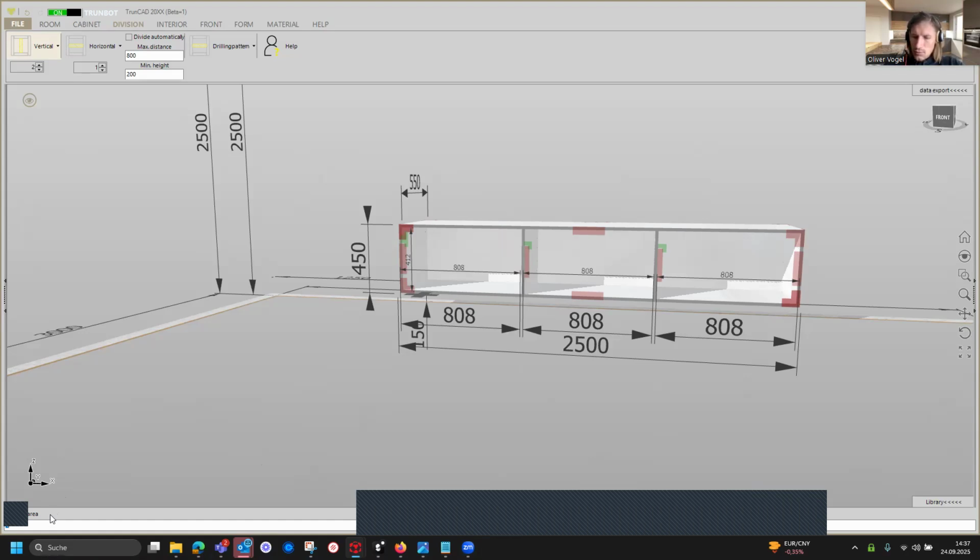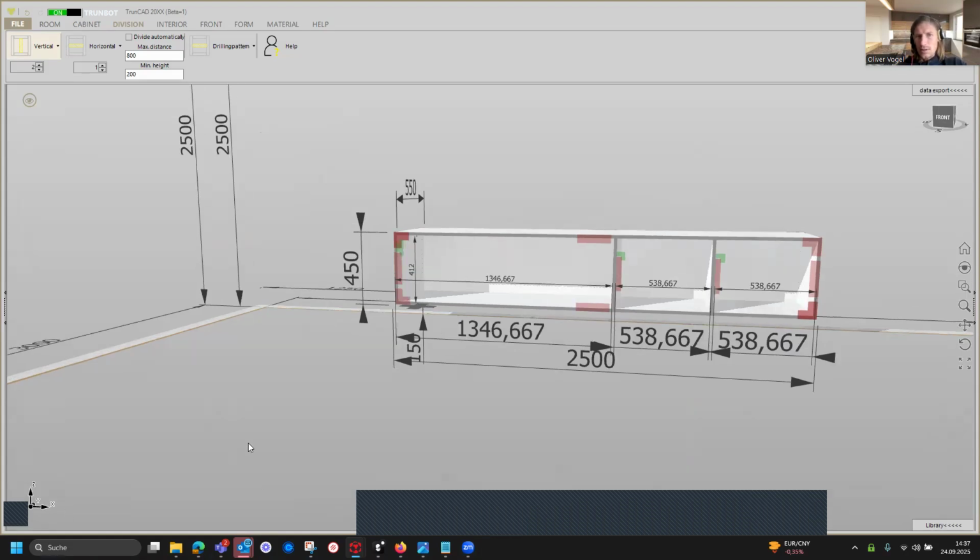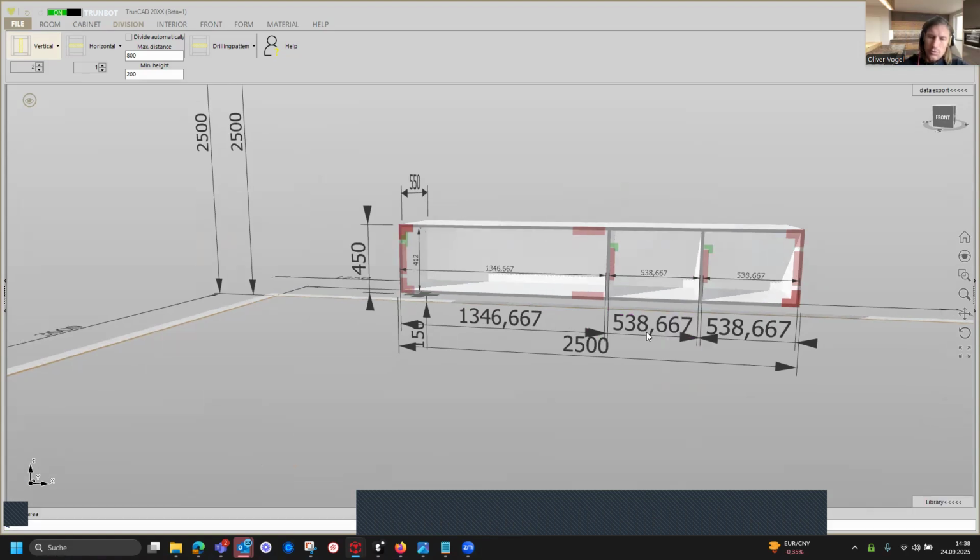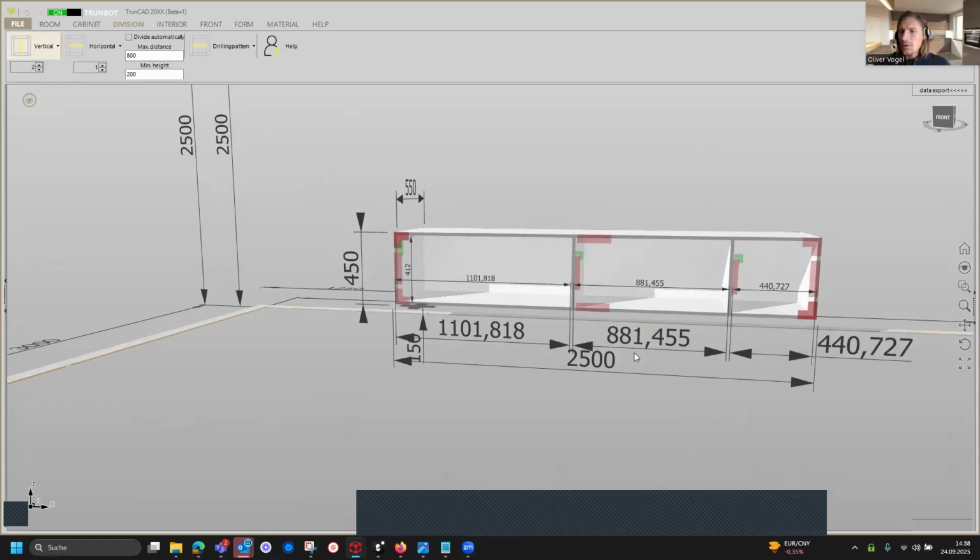In this case, we type in 2.5, confirming it with enter, and you see the left area is related in relation 2.5 to 1 to 1 to each other. We go in the middle area, and here we type in number 2, confirming it with enter, and that is it.